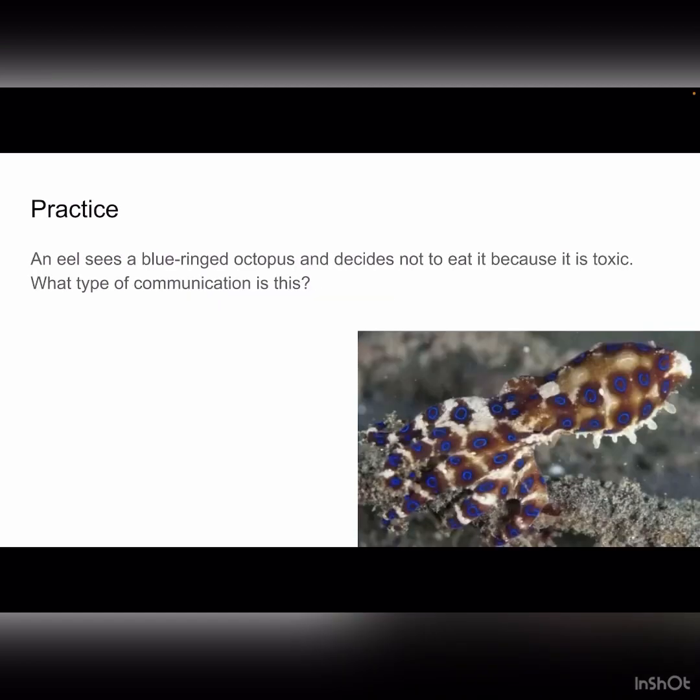An eel sees a blue-ringed octopus and decides not to eat it because it's toxic, and this time it really is toxic. What type of communication is this?